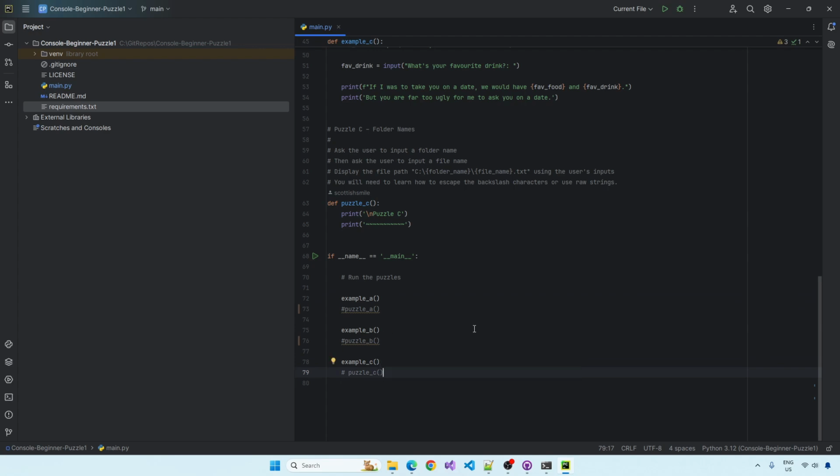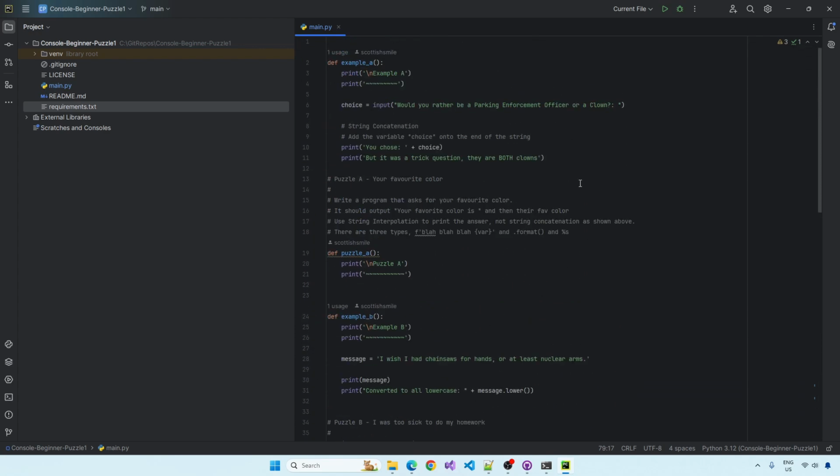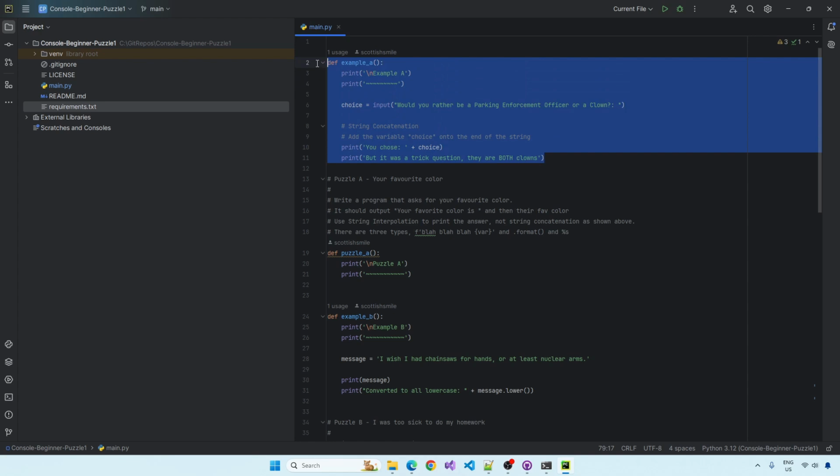Okay, let's take a look at what I'm asking you to do. In a professional coding job, it's unlikely you're going to be right there at minute 1 of the whole project where everything's blank. You're going to be doing this in your own personal projects where you start off with a blank screen. But in a real job, you're going to be part of a team and you're going to be reading a lot of other people's code. You might also be looking after programs that are 3, 5, 15 years old and have tens of thousands of lines of code. So to kind of simulate this, I'm giving you examples before I give you the puzzles.